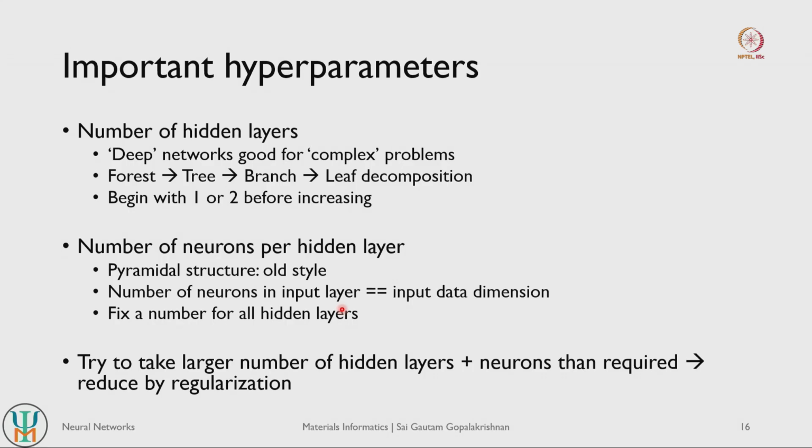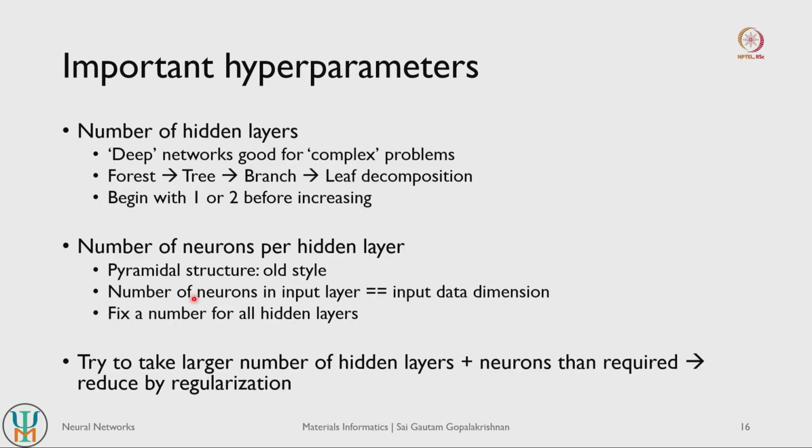In the modern era, we want to fix the number of neurons in the input layer to the input data dimension. That's something that we want to keep the same. But for all the hidden layers after that, let's say you have 4 hidden layers between the input and the output layer, you want to fix the same number of neurons for all the hidden layers. This has to do with the fact that we don't want to lose complexity as we go from one hidden layer to another hidden layer. So that's the basic idea behind this.